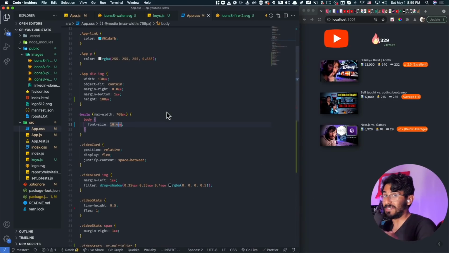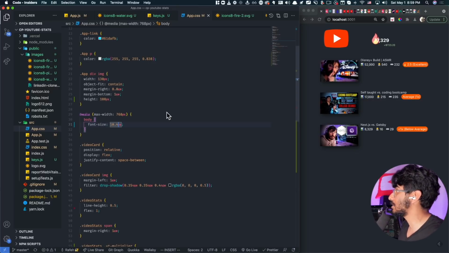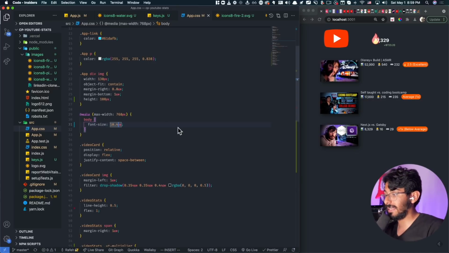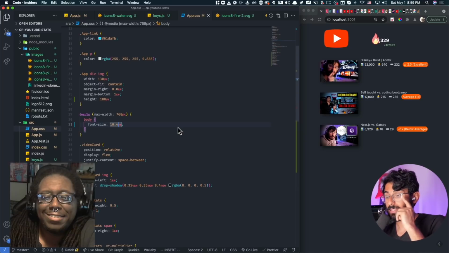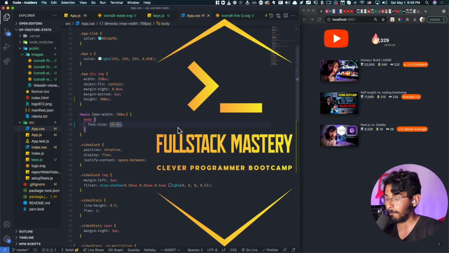Wow, I am so excited right now. My front-end skills are shit. I was just telling my girlfriend this, and this app is starting to look good. I'm actually excited about this. And one thing, huge shout out to my boy Lem, who works with us at Clever Programmer, and he's actually a designer at our bootcamp, the Full Stack Mastery Bootcamp that we launched.